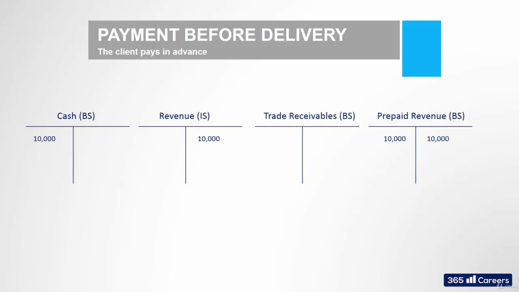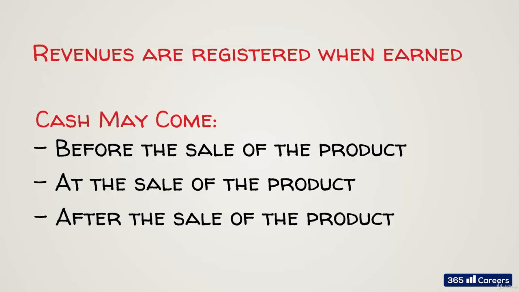By doing this, we end up with $10,000 of revenues and $10,000 of cash, which is the same as in the other two cases. But as we saw, the timing of payments was different. The main conclusion we'll have to remember is that revenues are registered when earned, when the good or service is delivered. Cash could be received before, at, or after the recognition of revenues.